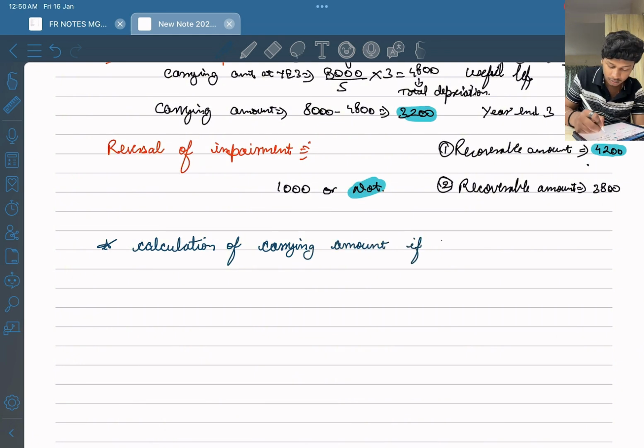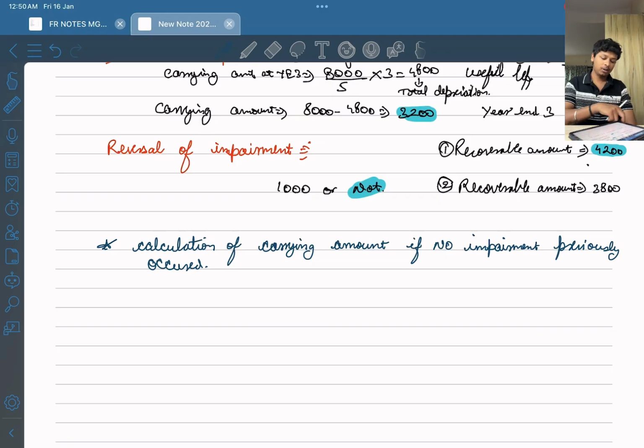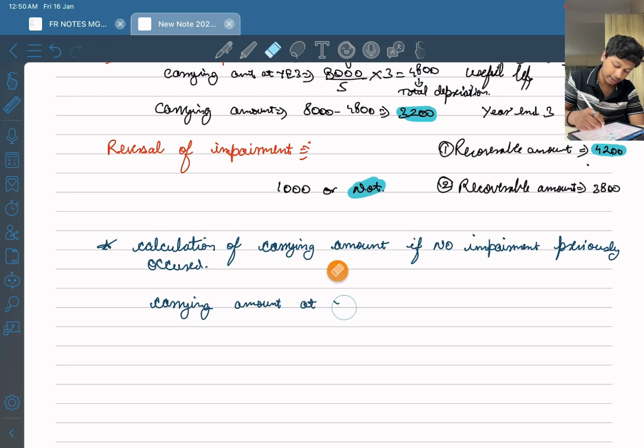if no impairment previously occurred. So how will we calculate that? What is the carrying amount if no impairment? What is the carrying amount at start? It is $10,000.